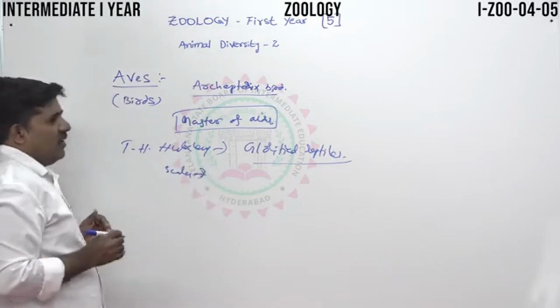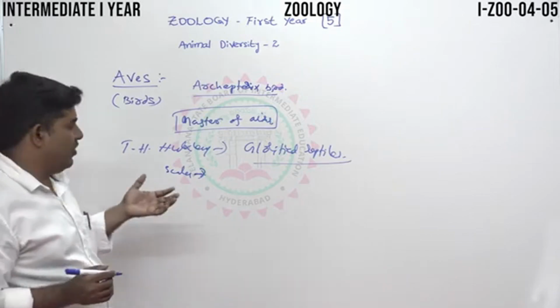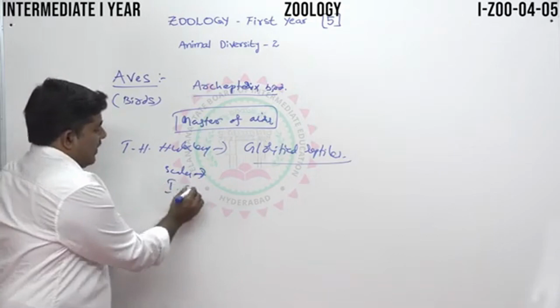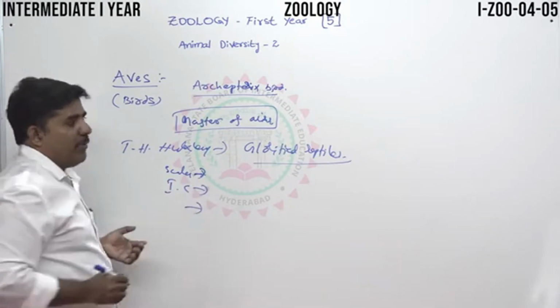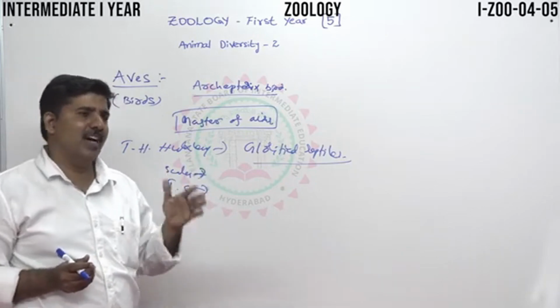The interclavicle structure, and the next one is four embryonic membrane layers. We see four embryonic membranes for the first time in the reptiles.